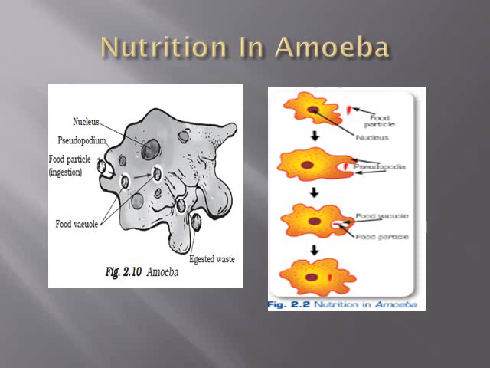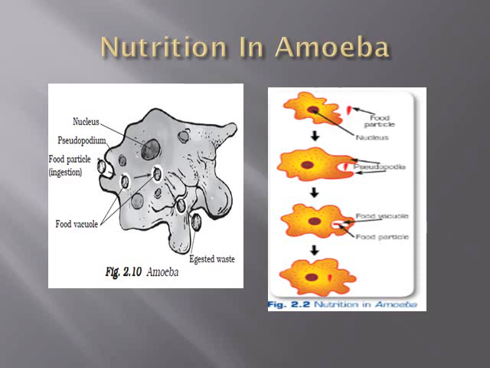Okay, so let us study the mechanism of nutrition in the amoeba. How can the amoeba take its nutrients? See, whenever an amoeba comes in contact with any prey or food particle, at that time it can surround that food using its pseudopodia. That means it pushes out its pseudopodia around that food particle and engulfs that food particle.